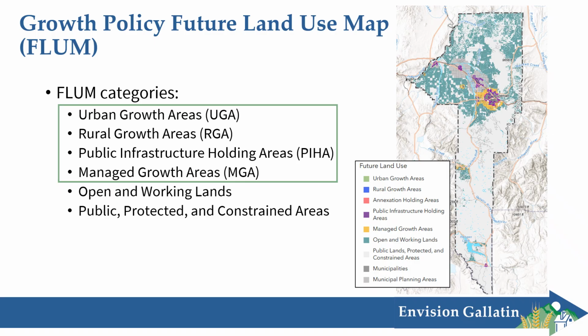Also, in terms of the range of permitted uses that are allowed in the code, fewer are allowed or promoted in the PIHA because of that lack of infrastructure. Managed growth areas are not part of a water and sewer district, nor are they planned to be, and contain more development constraints than the first three. Therefore, low densities are recommended there in the future land use map, and again, that's reflected in the model code as well. And that's to prevent sprawl and the proliferation of development not on services.